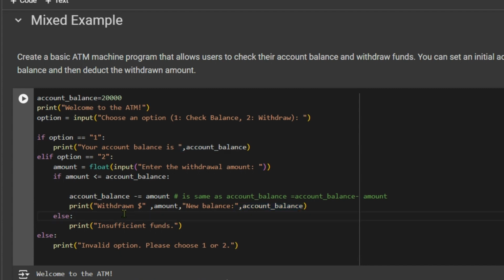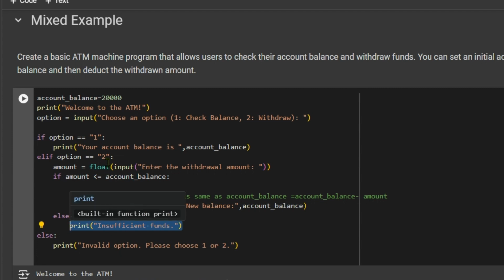If the user would have mistakenly or purposely put 25,000, then it would have printed insufficient funds, because this condition would have become false. This elif condition would have been true, but the nested if inside the elif would have become false, and the else part of the nested if would be executed, that is, insufficient funds would be displayed.